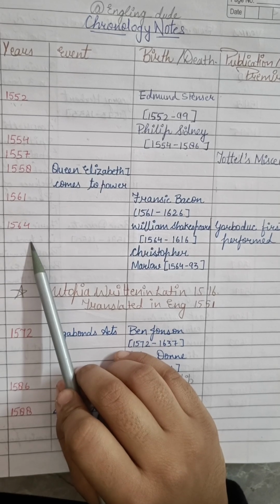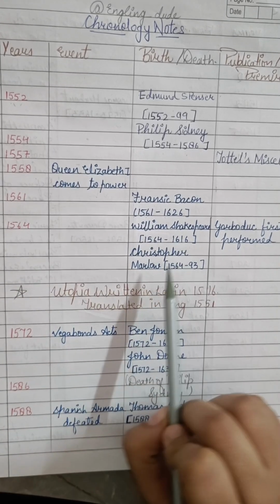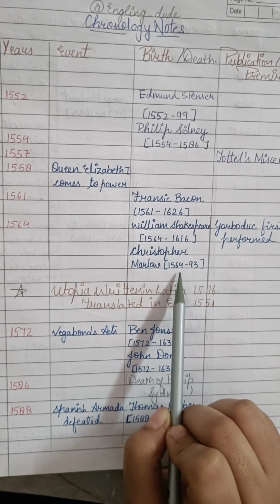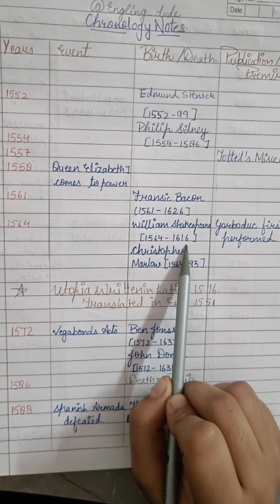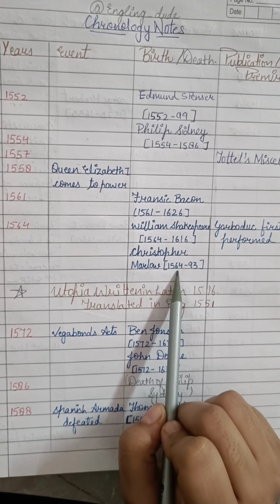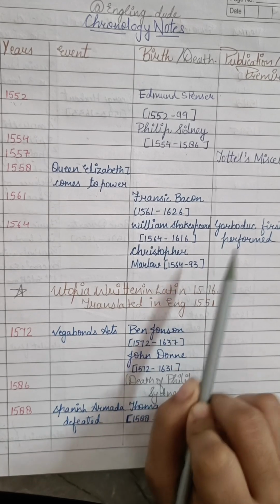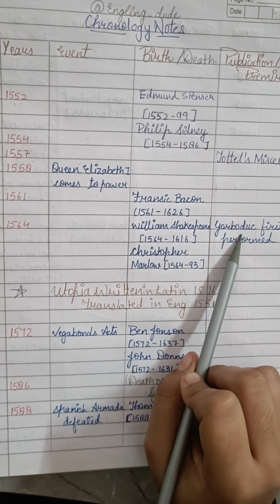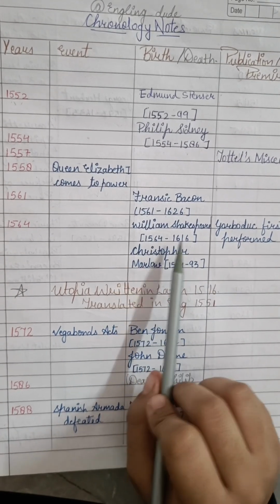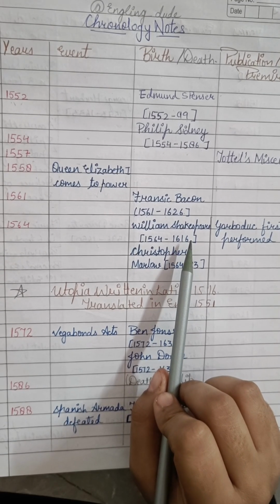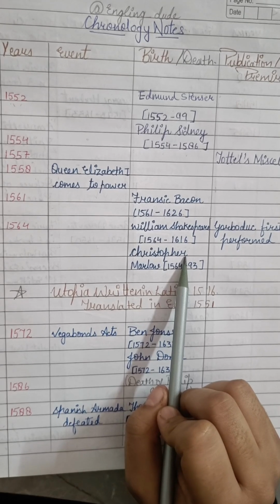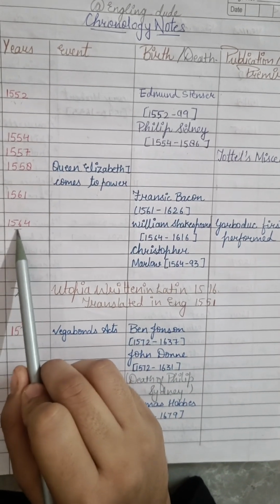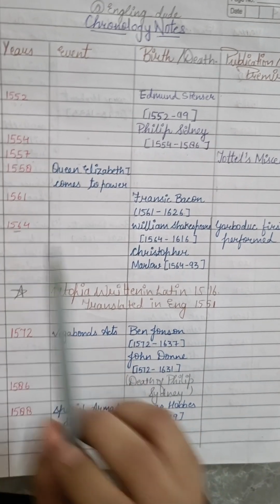1564, very important year. William Shakespeare and Christopher Marlowe were both born the same year. William Shakespeare from 1564 to 1616 and Christopher Marlowe 1564 to 93. Gorboduc was also first performed in the same year when William Shakespeare and Christopher Marlowe were born. So this is the important one. You need to remember it for sure.